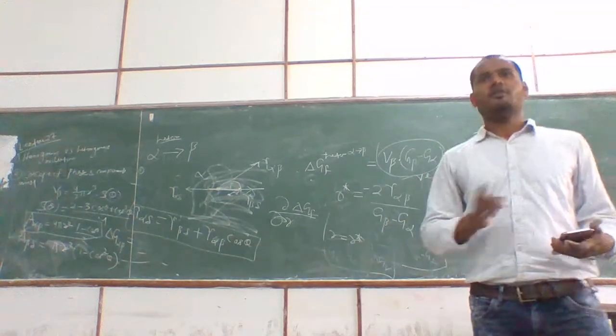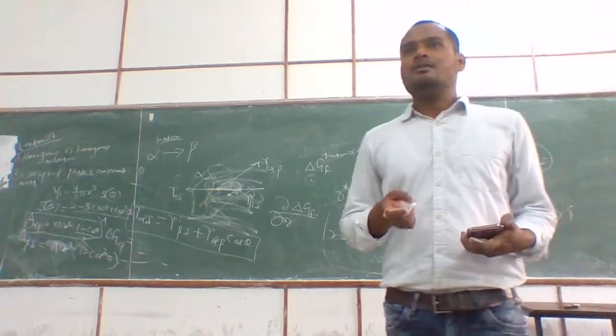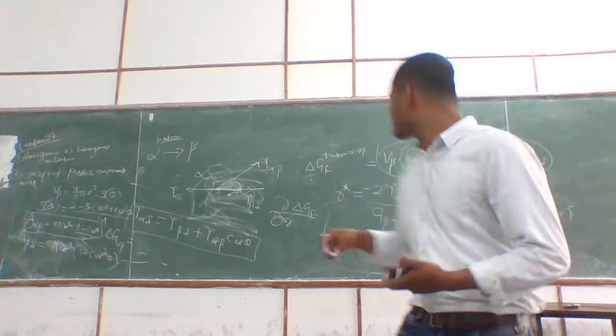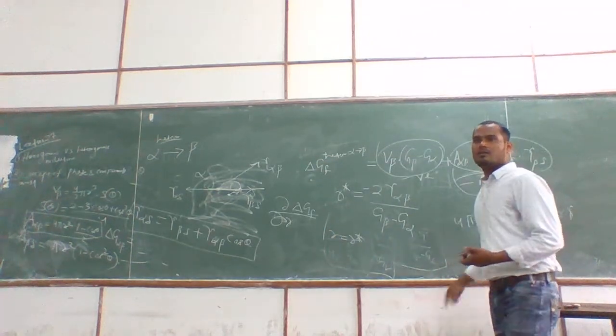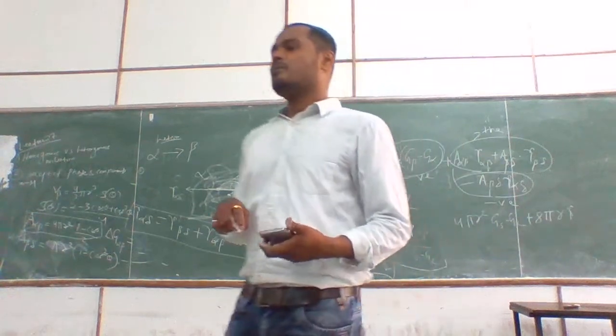This is right? Yeah, very good. Now you replace r by r star. Just make it r star. All r will be r star.